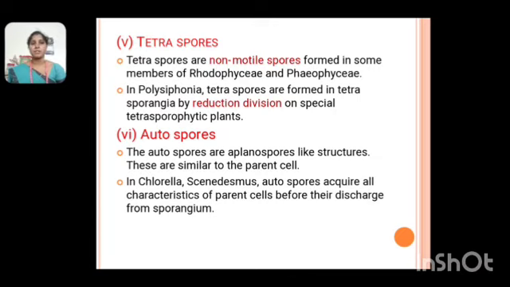Then finally of vegetative reproductions, autospores. The autospores are aplanospore-like structures that are similar to the parent cell. In Chlorella, autospores acquire all characters of parent cells before their discharge from the sporangium.